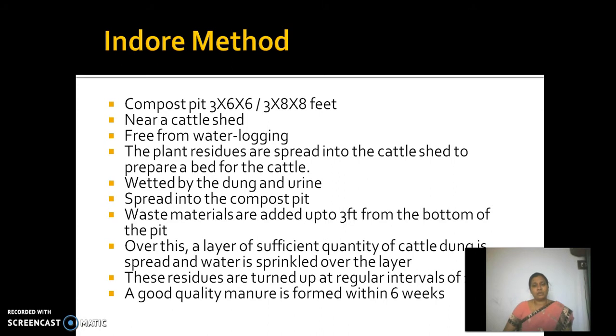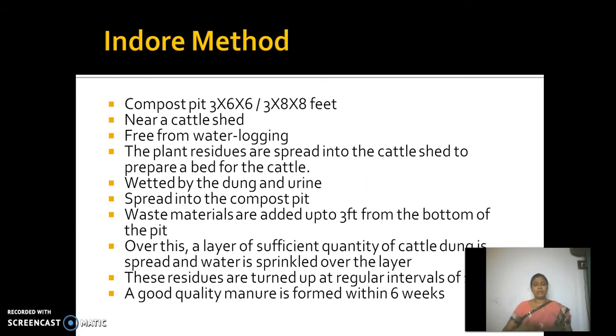So the method was first practiced indoors, so it's got this name, the indoor method. Here we make a compost pit of 3 by 6 by 6 or 3 by 8 by 8 feet. It is preferable if it is near the cattle shed, and it should be free from waterlogging. The plant residues are first spread into the cattle shed to prepare a bed for the cattle.